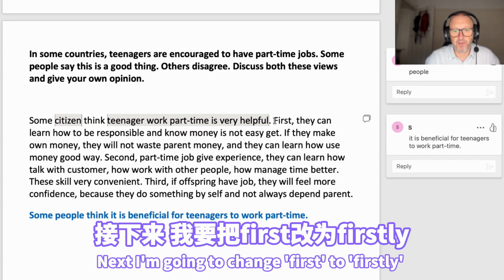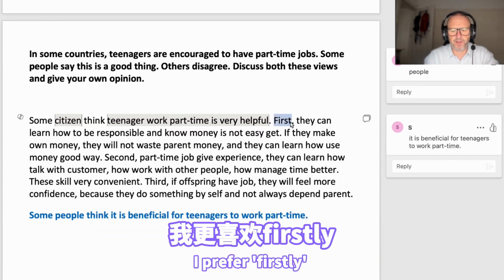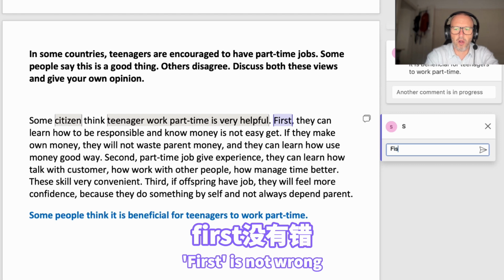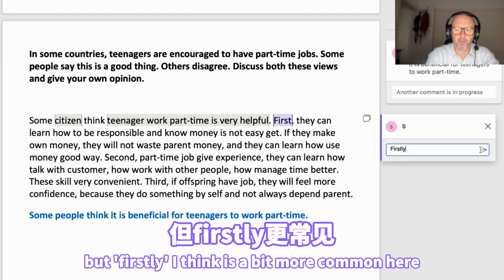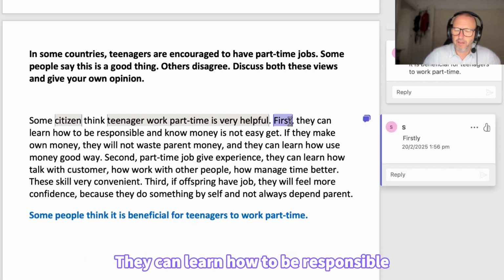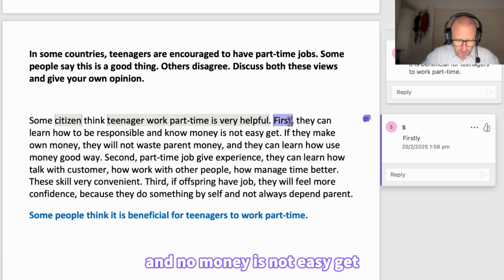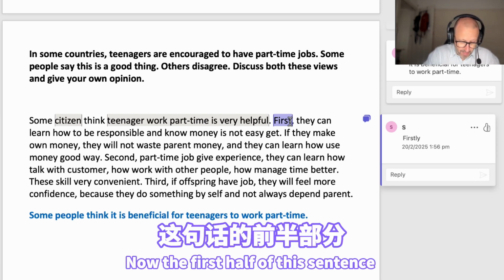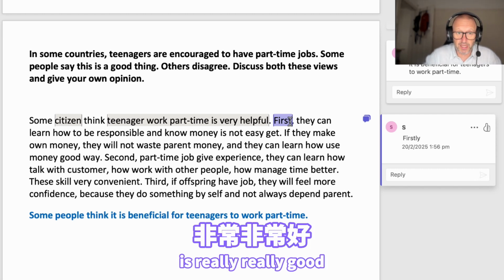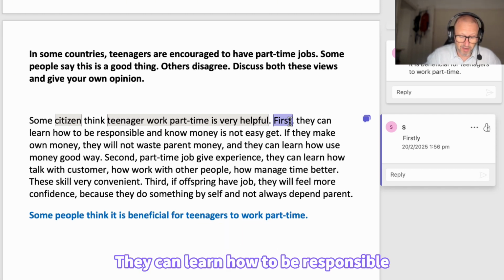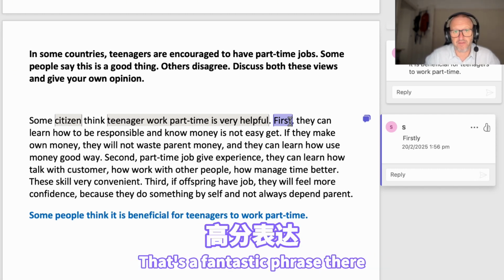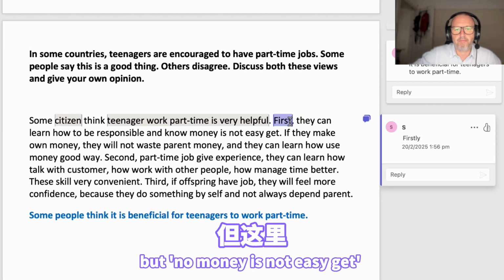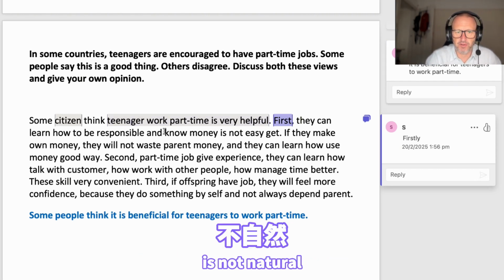Next, I'm going to change first to firstly. I prefer firstly. Now, first is not wrong, but firstly I think is a bit more common here. "They can learn how to be responsible, and no money is not easy get." Now, the first half of this sentence is really, really good. They can learn how to be responsible. That's a fantastic phrase. But "no money is not easy get" is not natural.